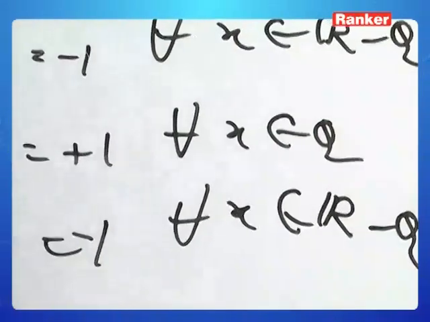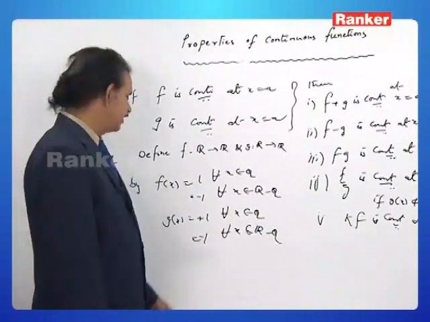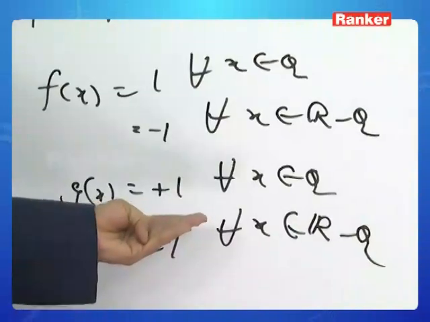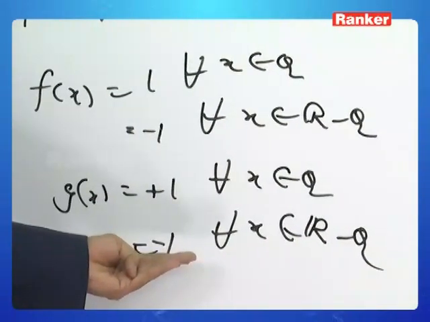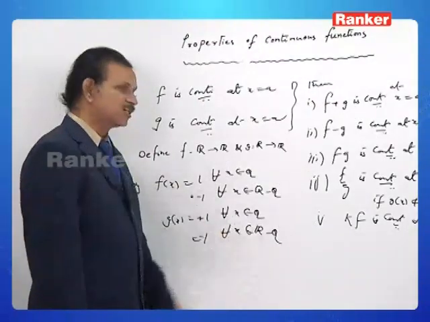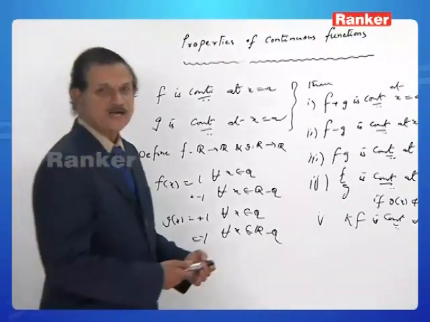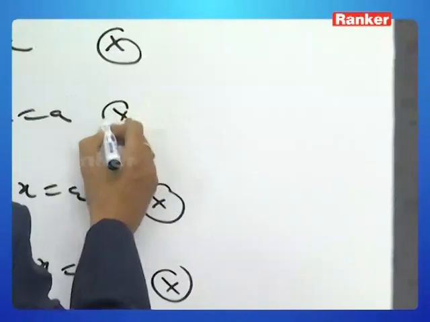Observe what happens. Simply take f equal to g. f minus g is 1 minus 1, which is 0 for all x belonging to Q, and minus 1 minus (minus 1) is 0 for all x belonging to R minus Q. So f minus g is a constant function, hence continuous, but neither f nor g is continuous. Hence, the converse of this theorem is also not true.